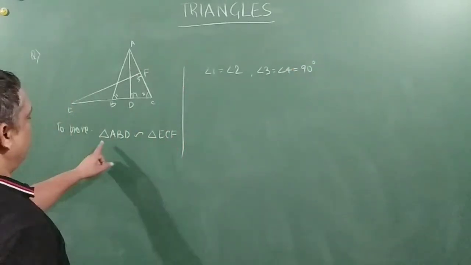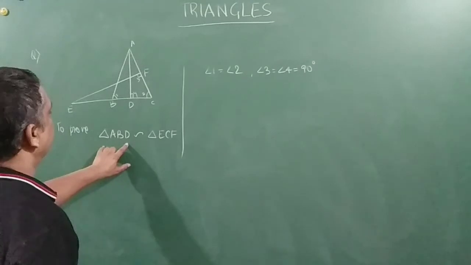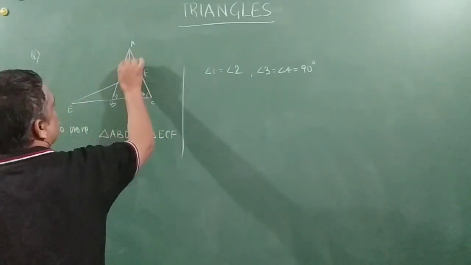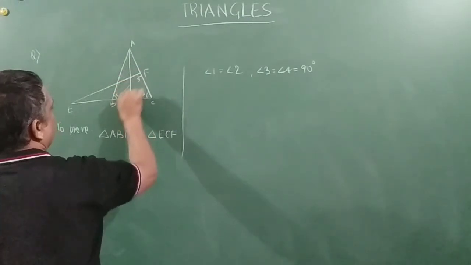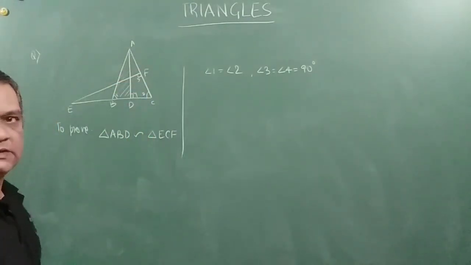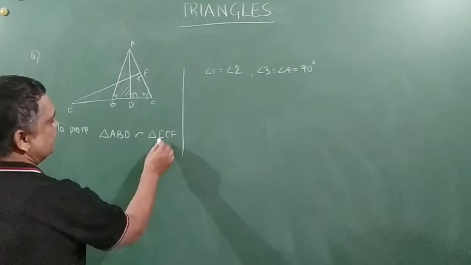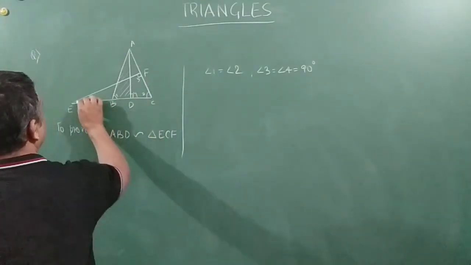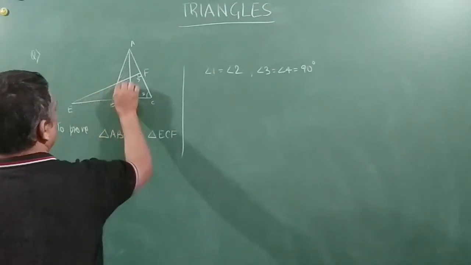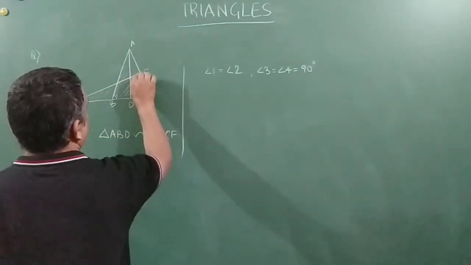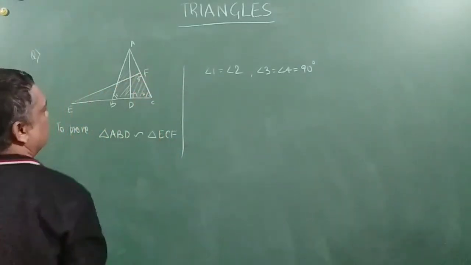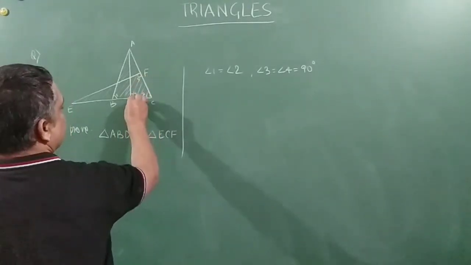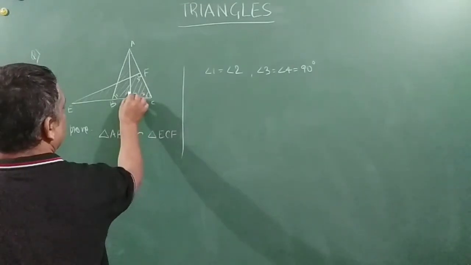So I am talking about triangle ABD. I'll just shade it. I'm talking about this ABD and triangle ECF. Where is E? I'm talking about this triangle.